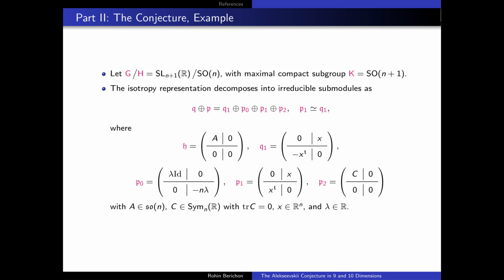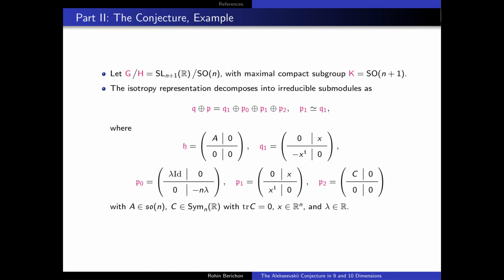In order to provide an example of how one might go about trying to prove the non-existence of Einstein metrics for one of these remaining cases, let's consider the case of SL_{n+1}(R) modulo SO(n). This, of course, has maximal compact subgroup SO(n+1).